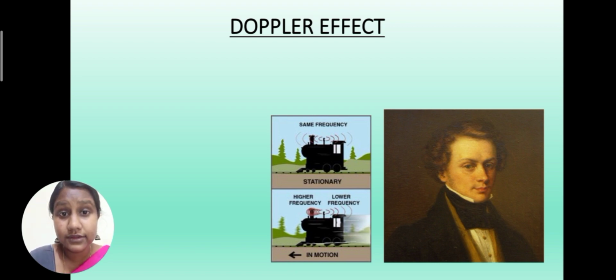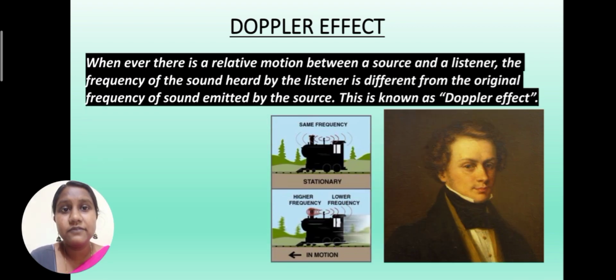And now we are going to see the definition of the Doppler effect. When there is a relative motion between a source and a listener, the frequency of the sound heard by the listener is different from the original frequency of the sound emitted by the source. This is called the Doppler effect.